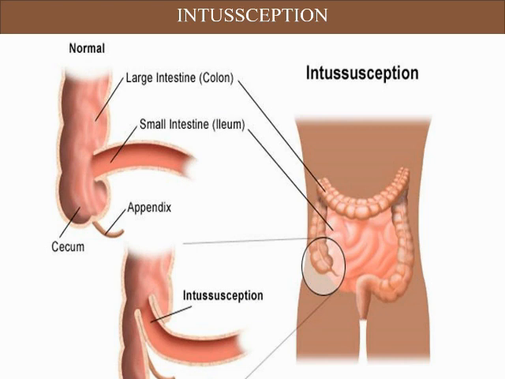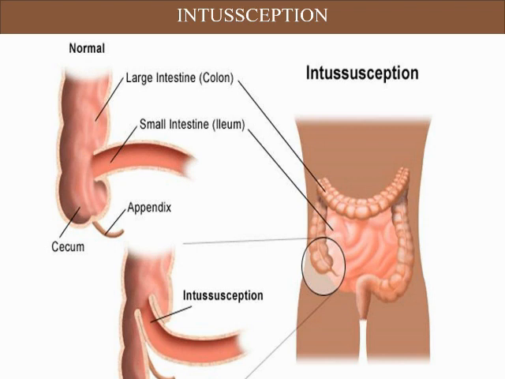So this is the ascending colon. The end part is known as cecum. This is the appendix. The ileocecal valve, that is the most common form of intussusception. You see in the first picture, you can see that the small intestine, that is ileum, will be invaginated into the large intestine, that is the ascending colon, that is cecum.